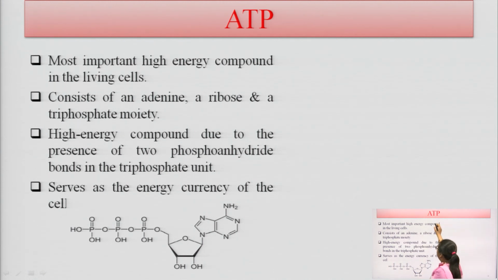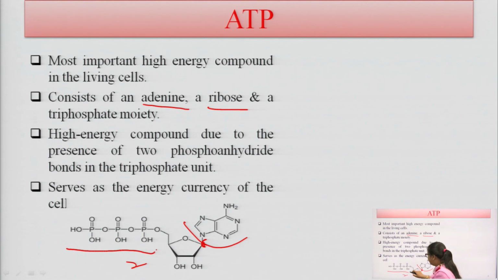So, this ATP, the name itself says adenosine triphosphate. Adenine is reacted with the ribose sugar and a triphosphate moiety. This is the structure of ATP here. Here is the adenine, which is attached at the first carbon of this sugar moiety, and the sugar moiety is attached at its fifth carbon to the phosphate groups, with formation of high energy phosphate bonds. That is, 3 phosphate groups are attached here to form an ATP molecule.